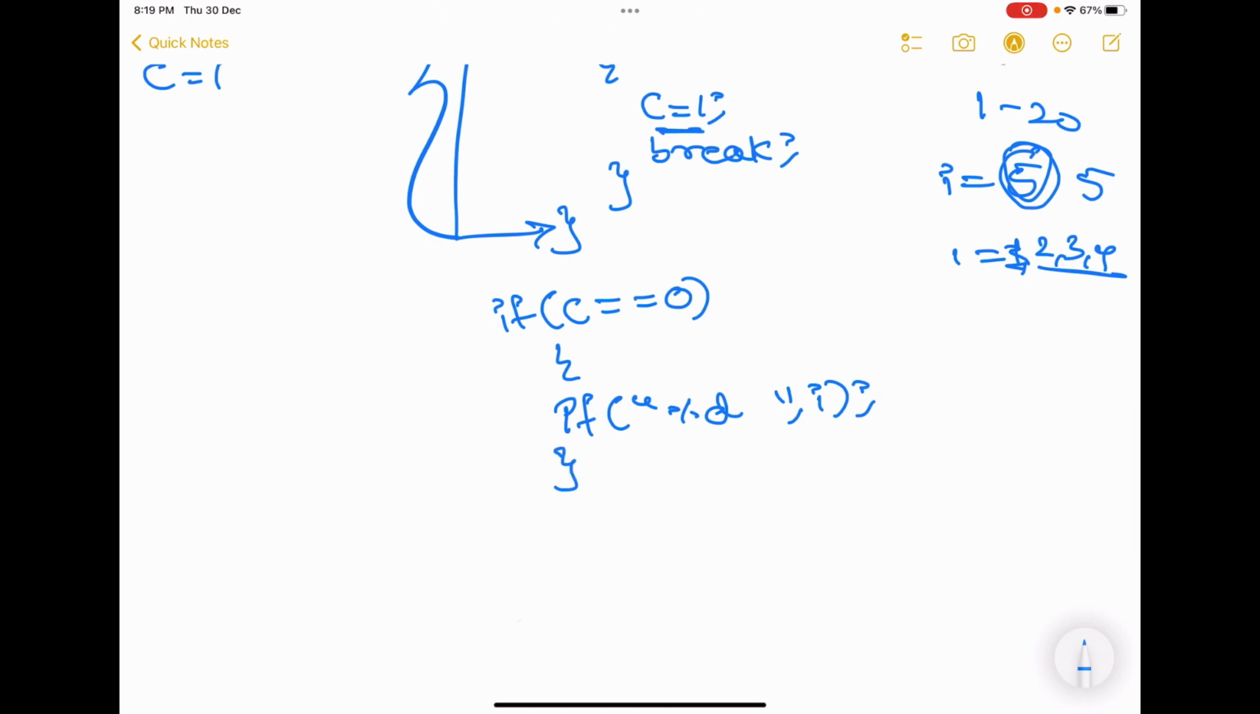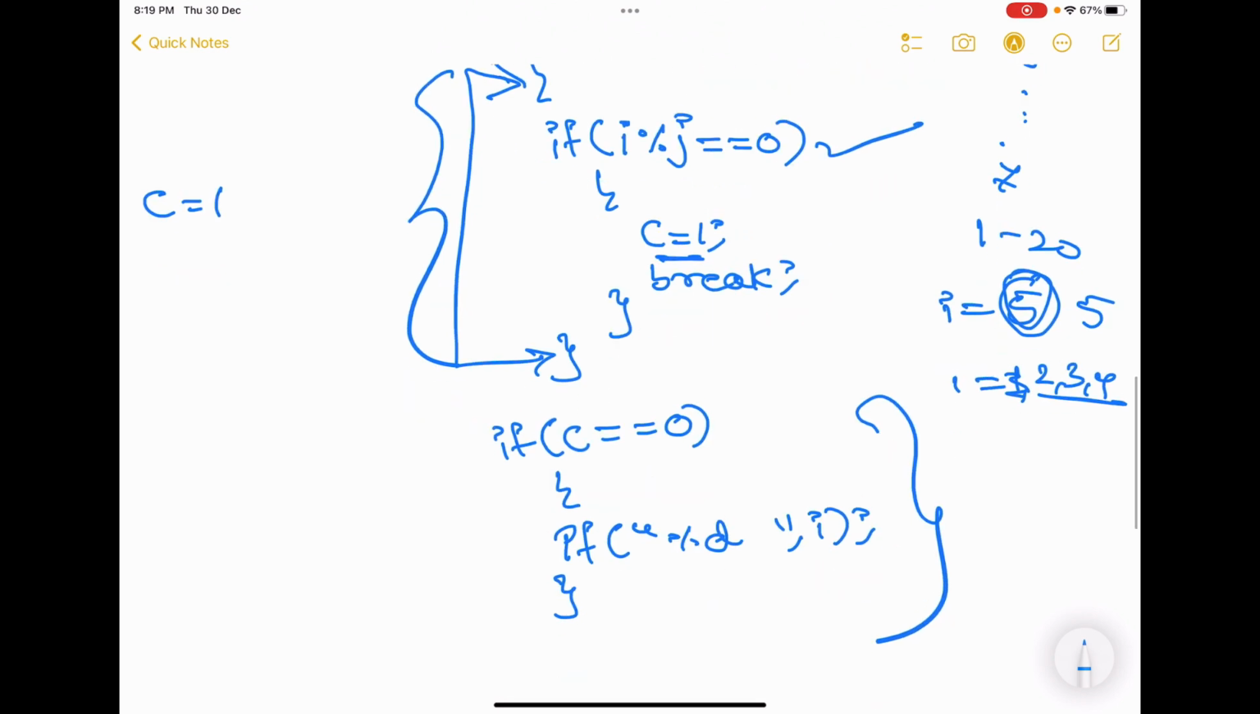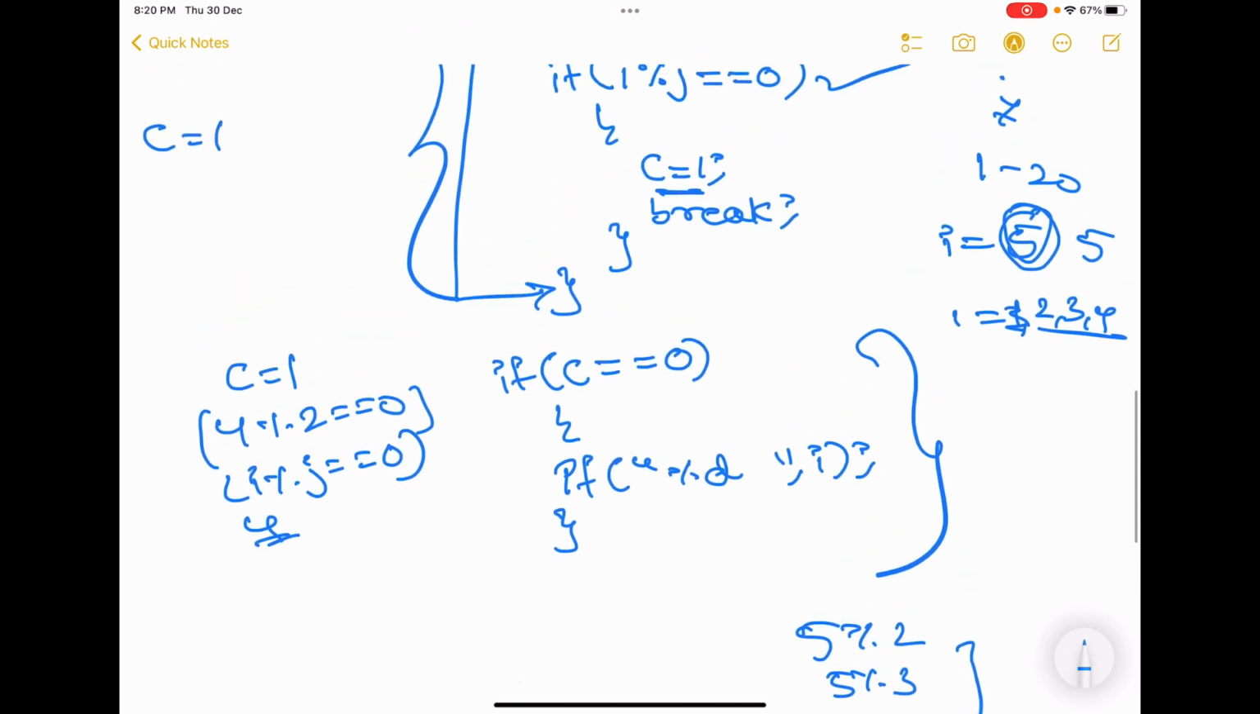Why did I write this? It's very simple. If the given number was divisible by any other number, c would have become 1. For example, 4 modulus 2 is equal to 0, that is, i is 4, modulus j is 2 is equal to 0, so c would have become 1. That means 4 is not a prime number. True. But if you check 5 modulus 2, 5 modulus 3 as well as 5 modulus 4, none of them could divide 5, so c still remained 0.